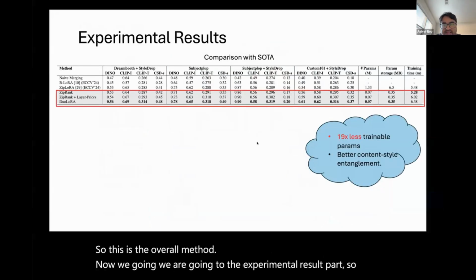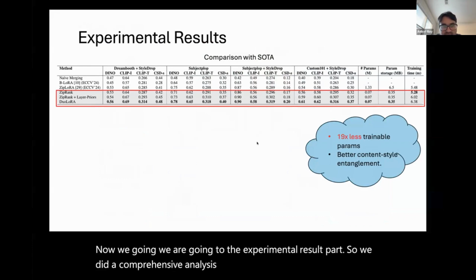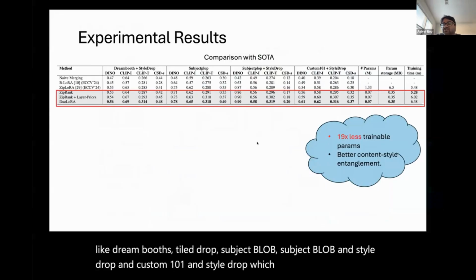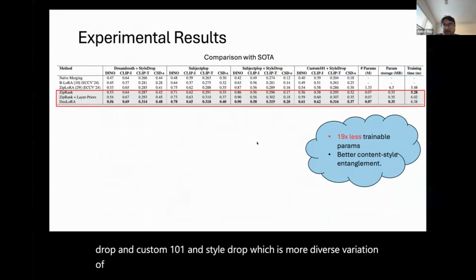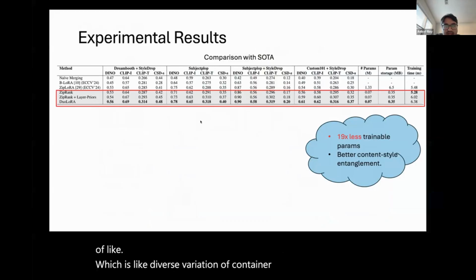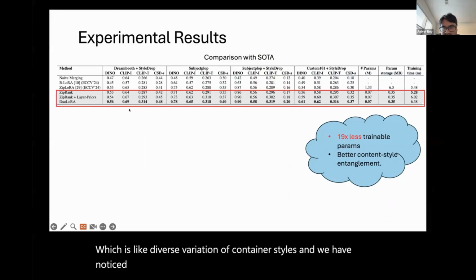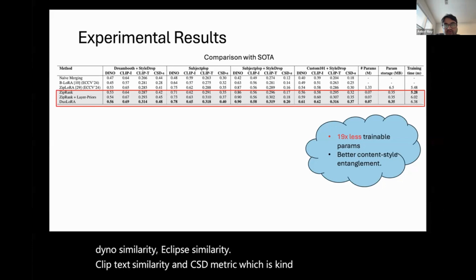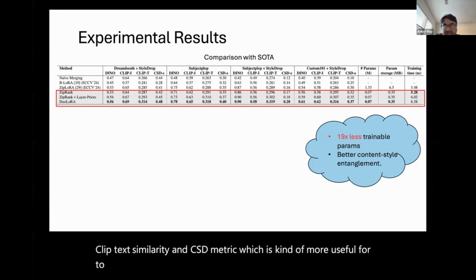So we did a comprehensive analysis with respect to multiple benchmarks like DreamBooth StyleDrop, SubjectBlob and StyleDrop, and Custom101 and StyleDrop, which has a more diverse variation of content and styles. And we did this analysis on metrics like DINO similarity, CLIP text similarity, and the CSD metric, which is more useful to capture the style similarity.